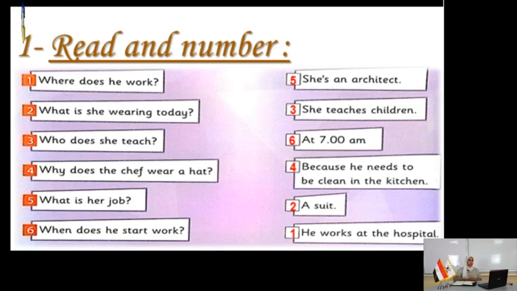Number 3, who does she teach? She teaches children. Number 3, she teaches children. Number 4, why does the chef wear a hat? When we have a question with why, I'm going to look for the answer that starts with because. So number 4, because he needs to be clean in the kitchen. Number 5, what is her job? She is an architect.